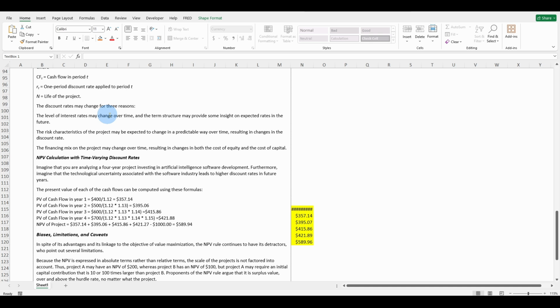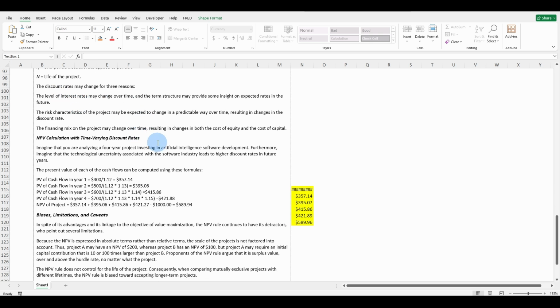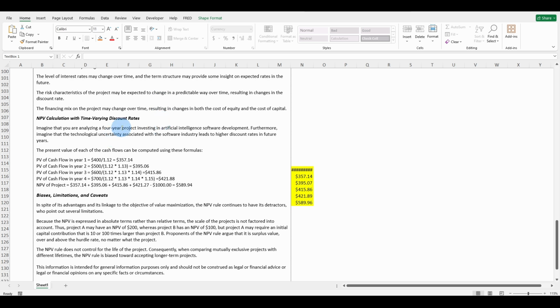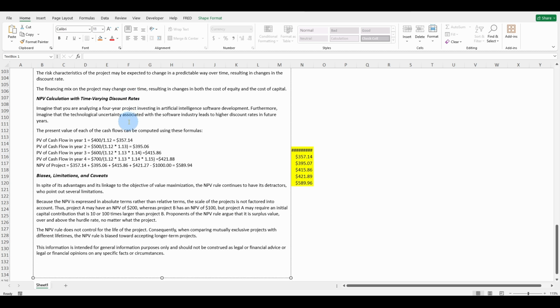The discount rate may change for three reasons. The level of interest rates may change over time, and the term structure may provide some insight on expected rates in the future. The risk characteristics of the project may be expected to change in a predictable way over time, resulting in changes in the discount rate. The financing mix on the project may change over time, resulting in changes in both the cost of equity and cost of capital. NPV calculations with time-varying discount rates: the present value of the cash flows can be computed using these formulas. And here is just a snapshot of this information.